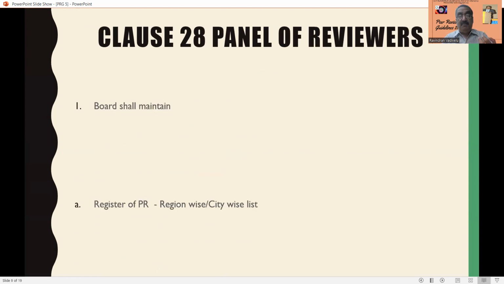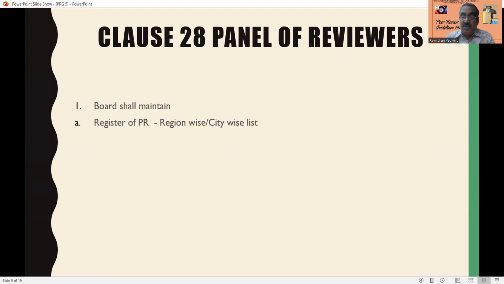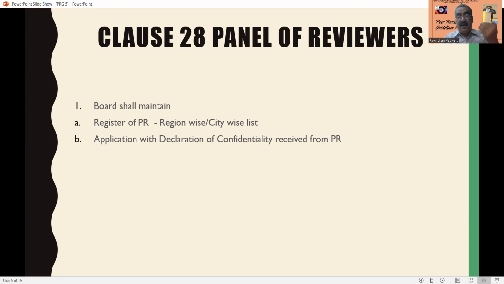Section 28 says the board shall maintain the register for peer reviewers, and they have to maintain it region-wise and city-wise. This should be there. Then applications with the declaration of confidentiality received from the peer reviewer. That is, the board has to maintain all the applications with confidentiality. The peer reviewer has to submit the declaration of confidentiality to the board, and they have to maintain it. And what are the names of the members removed from the panel of reviewers? For that also the board has to maintain the list.